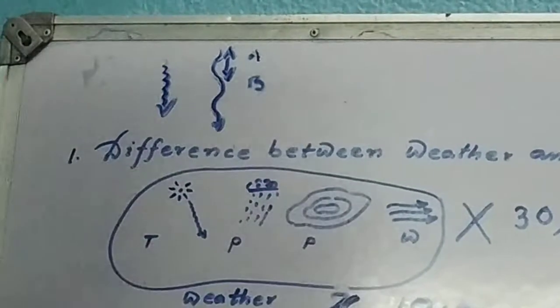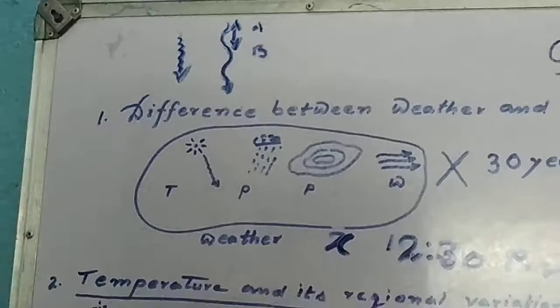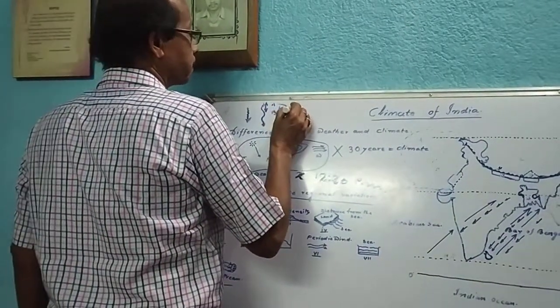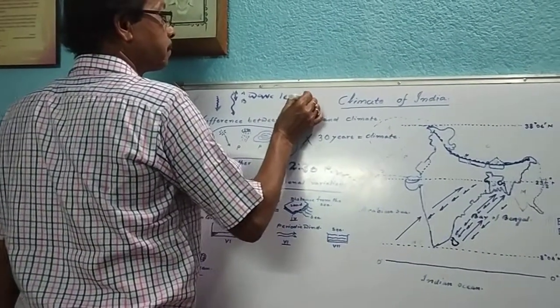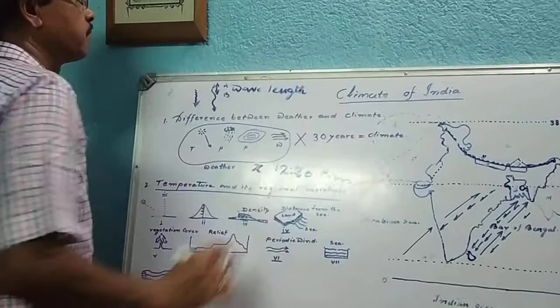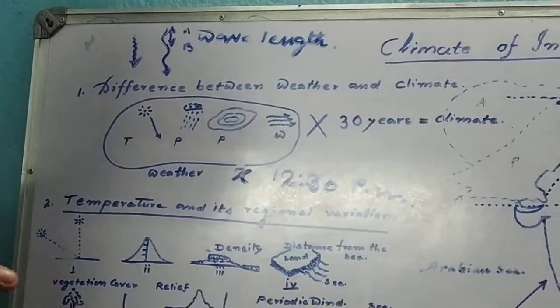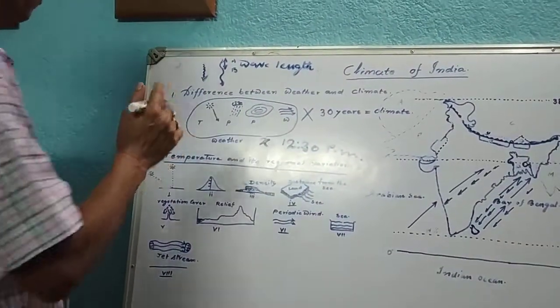Crest to crest distance is known as wavelength.